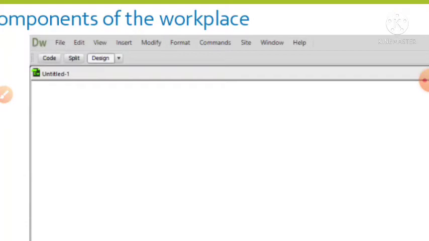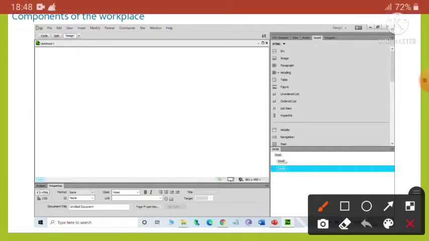Next one is the document toolbar. Okay, so if you see this bar below the menu bar, it is known as the document toolbar. It is located immediately below the menu bar.